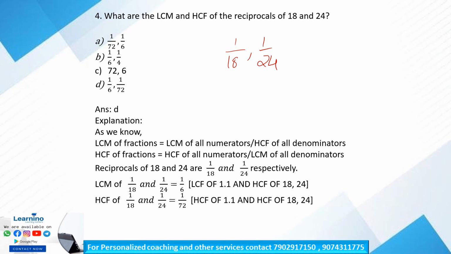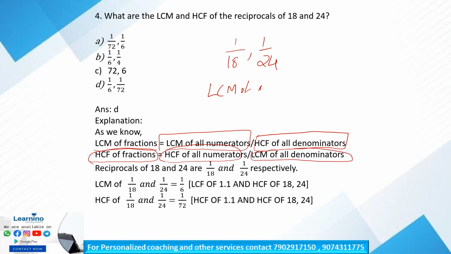For that, the LCM of a fraction is equal to the LCM of all numerators divided by the HCF of all denominators. Likewise, the HCF of a fraction is equal to the HCF of all numerators divided by the LCM of all denominators. Is it clear? So the LCM of 1 by 18 and 1 by 24 is equal to 1 by 6.